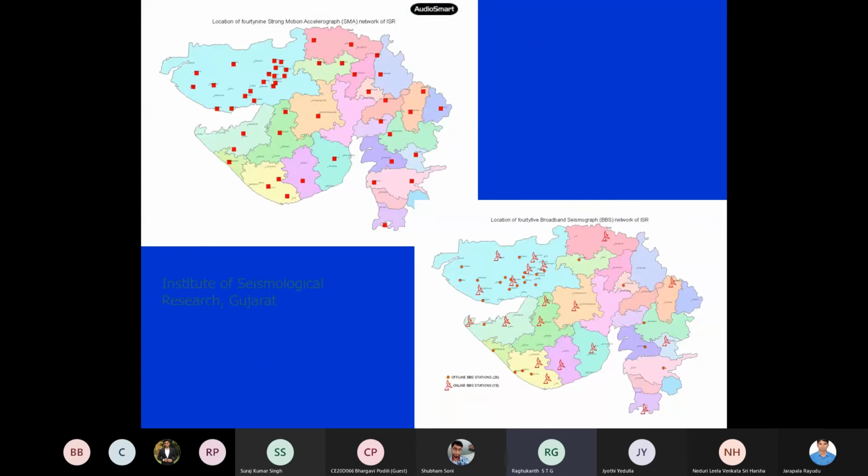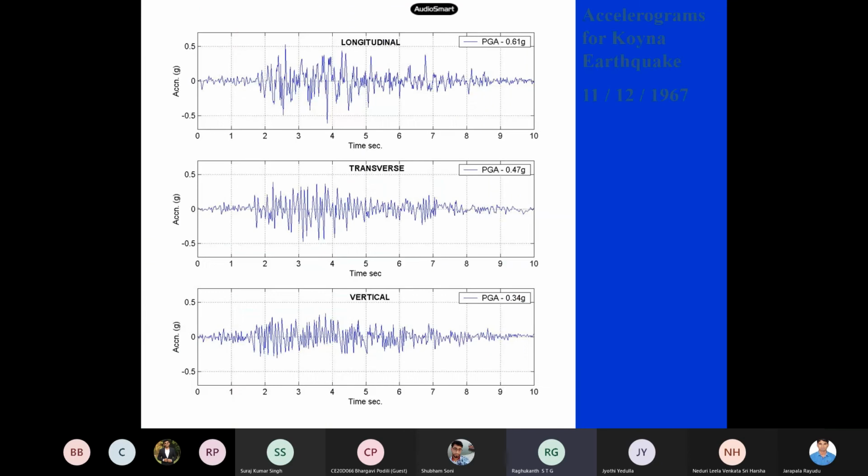And of course, this I showed you. Gujarat also has recently one of the best networks in India. They have strong motion, and they have broadband also. Both a combination is there in Gujarat, and now I think lots of data is there. But nowadays the problem is, if you want to get this data, nobody is giving it free of cost. They say you have to pay a charge. It's very, very difficult to get data from these agencies.